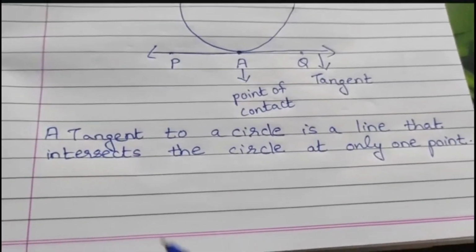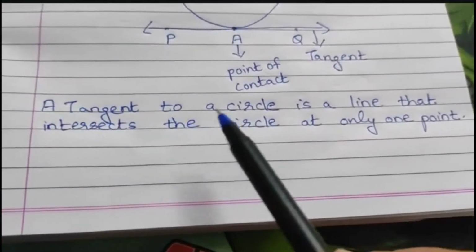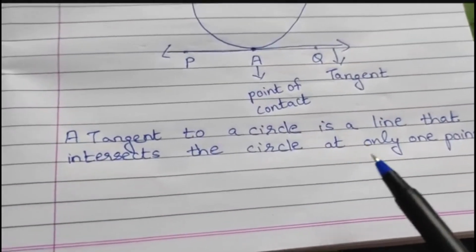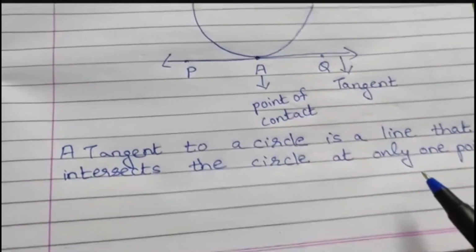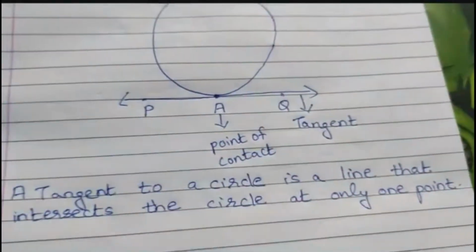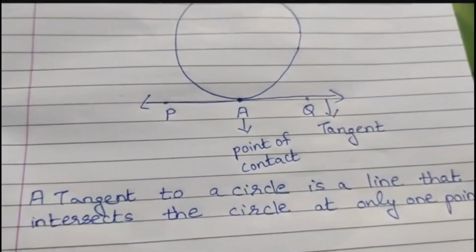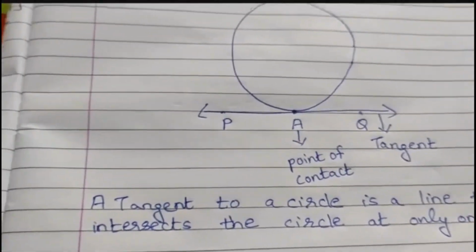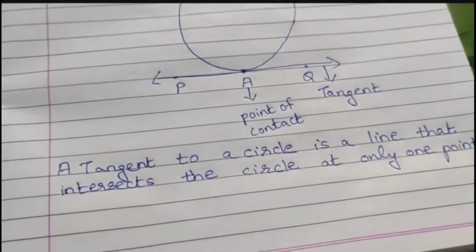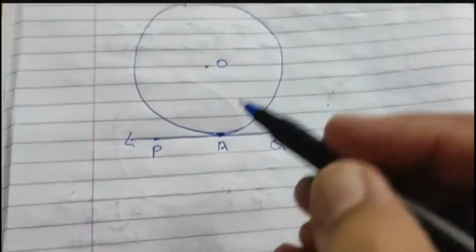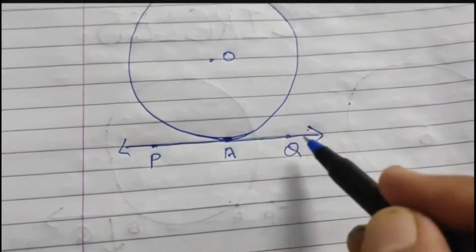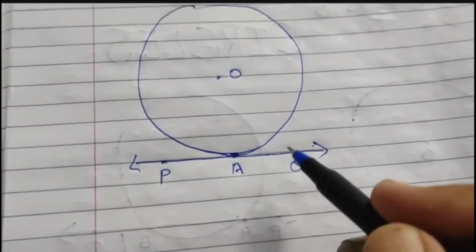So I'll focus on the definition now. A tangent to a circle is a line that intersects a circle at only 1 point. And what is that one point called? That one point is called point of contact. I repeat, that point is called point of contact. Clear? Now students, keep in mind that from a given point only one tangent can be drawn.